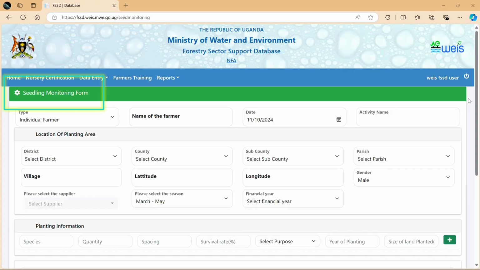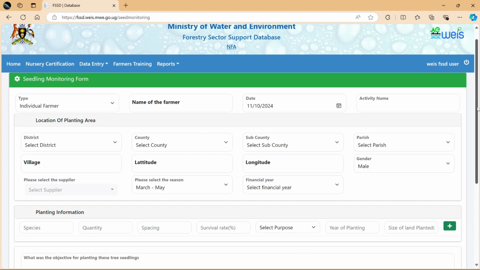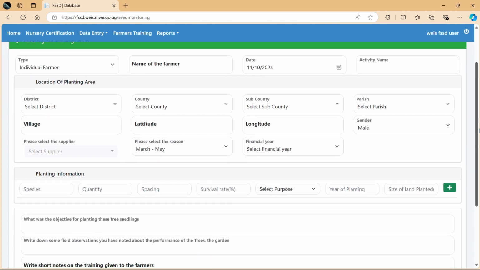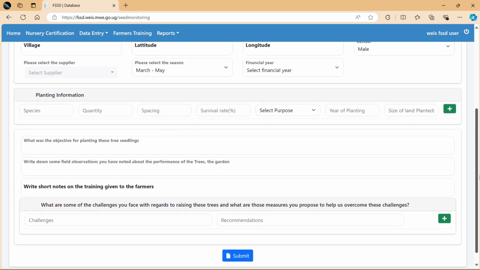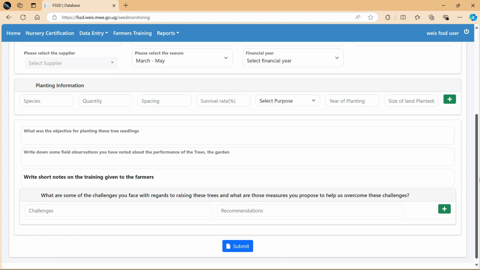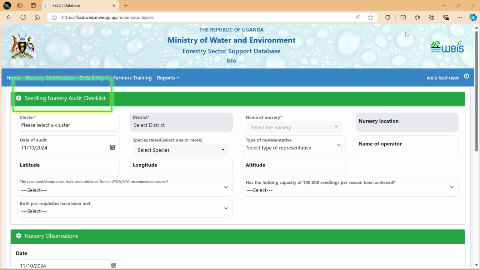C. Seedlings monitoring form. In this form, the forestry officer will enter data used to track the health, growth, and overall condition of seedlings after they have been planted to ensure the success and sustainability of the seedlings. D. Nursery Audit Checklist.